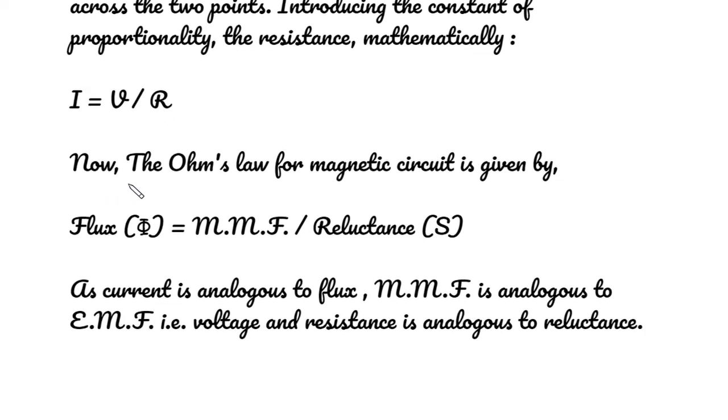Now the Ohm's law for magnetic circuit is given by flux phi is equal to mmf, which is magnetomotive force, upon reluctance. As current is analogous to flux, mmf is analogous to EMF, electromotive force, that is voltage, and resistance is analogous to reluctance. From these two equations, we can say that current is analogous to flux, voltage is analogous to mmf, and resistance is analogous to reluctance.